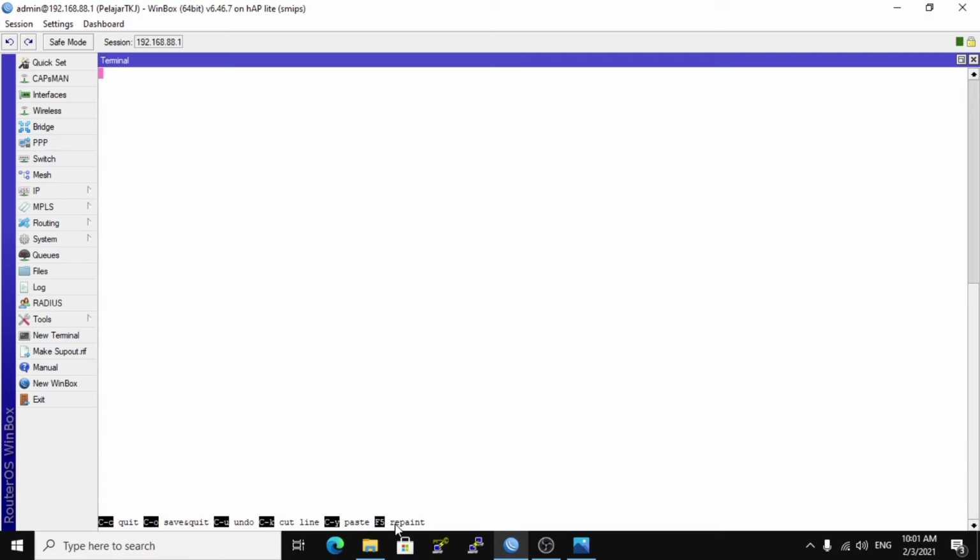Change the port using the port you like. I am using 2121. Press Ctrl+O to save and quit.